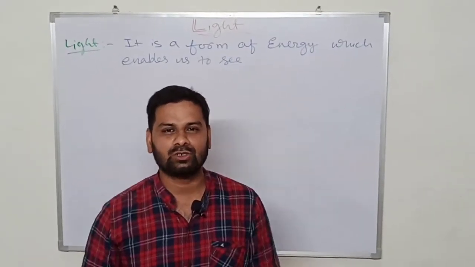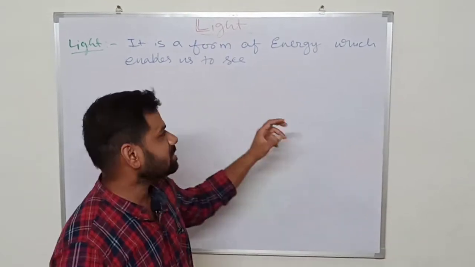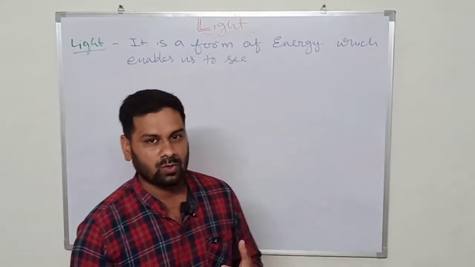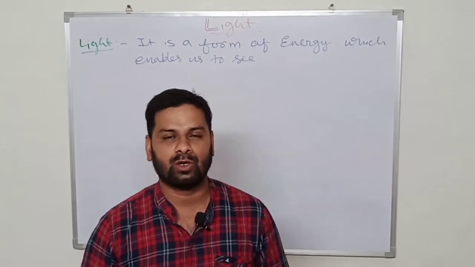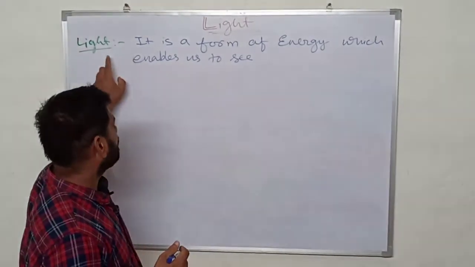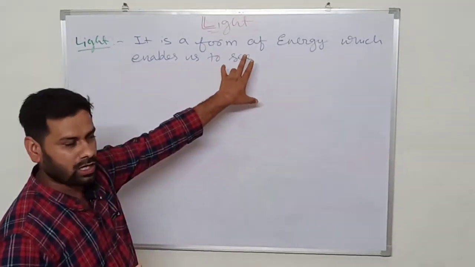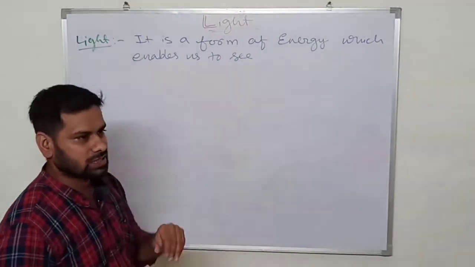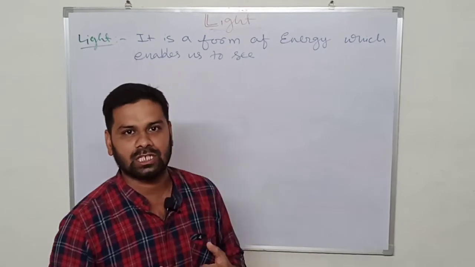Today I am going to start physics. The name of the chapter is light. So with the heading you can understand what light is. This is the definition which is given: it is a form of energy which enables us to see. Light is a form of energy which enables us to see.